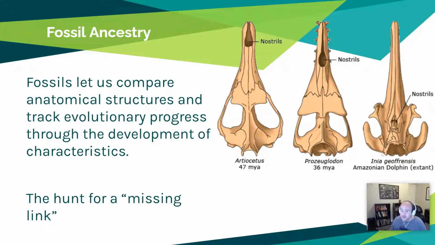But as you can see in this image here, we have the history of dolphins, and dolphins breathe through a blowhole, which is located right on their forehead between their eyes. But if we go back in time through evolutionary history, through those fossils, you can see that the nostrils used to be further forward on the snout and then all the way towards the front of the snout. Like most terrestrial mammals have our noses at the front of our snout. And so it gives credence to the idea that dolphins evolved from land mammals. So organisms evolved out of the sea onto land, and then a few went back to the sea, like dolphins and whales.